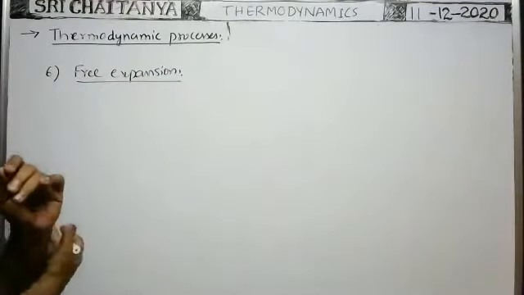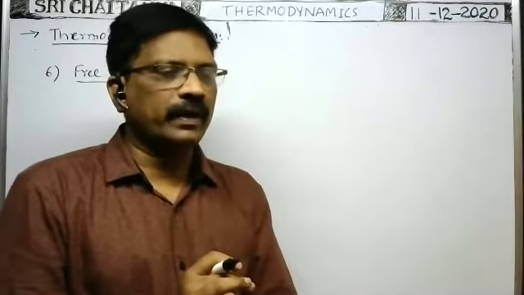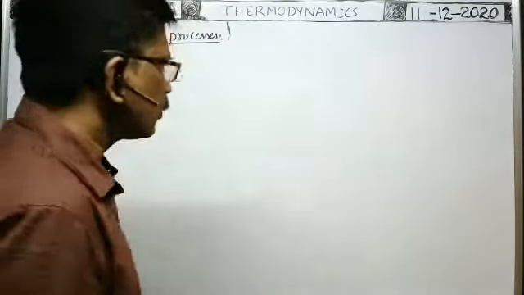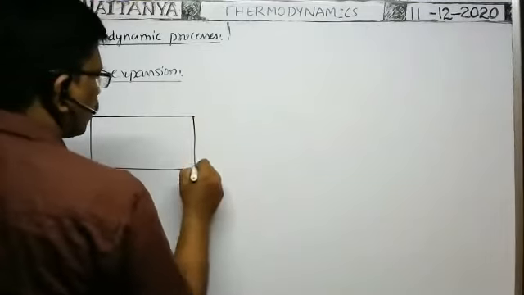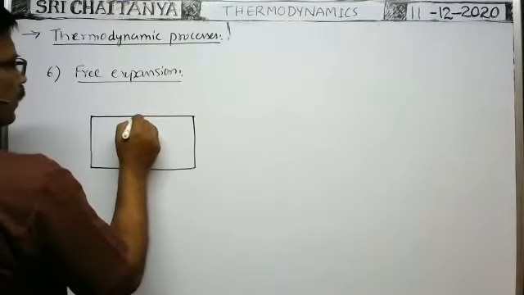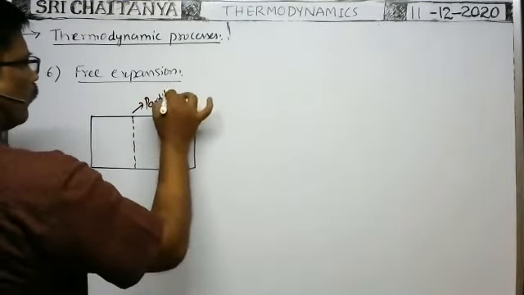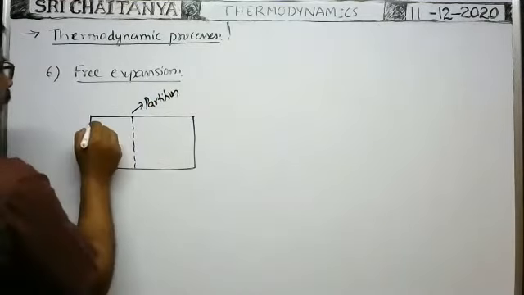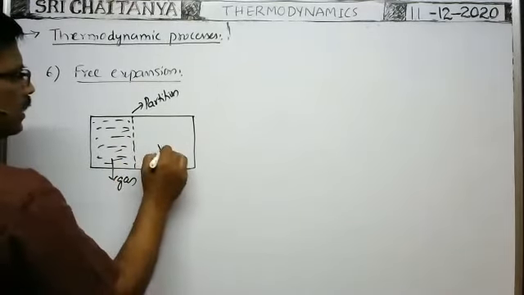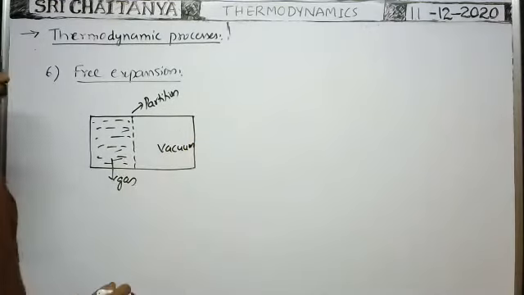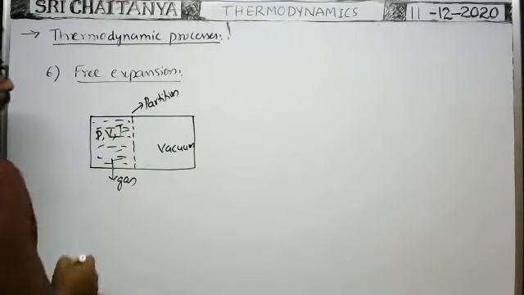Free expansion. If the gas is allowed to expand into the vacuum, then we can say free expansion takes place. Suppose in a closed container there is a partition. Here it is enclosed with gas, and here it is vacuum. Initially the gas is at pressure P, volume V, and temperature T.